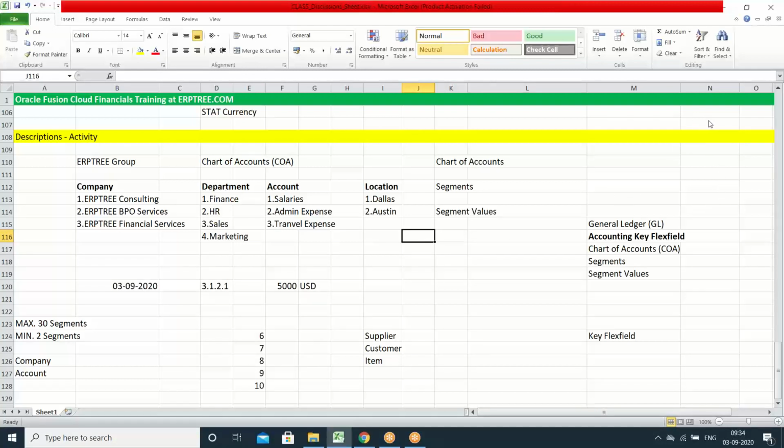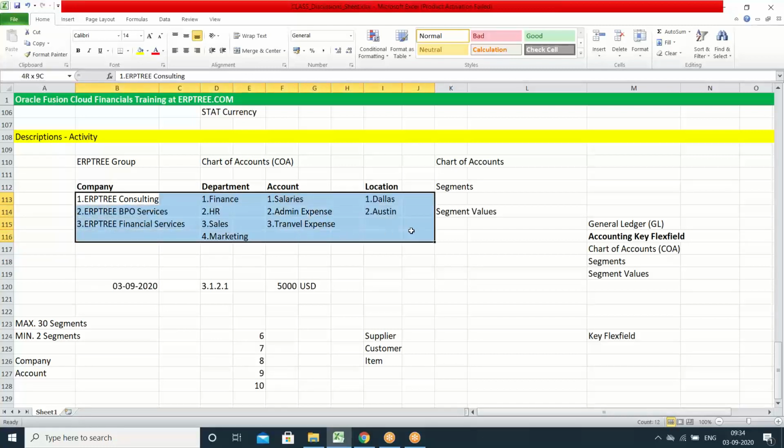I have a question regarding this segment. Can we update or change the value of a segment, or can we delete a complete segment? Yeah. Once you create the chart of accounts, whatever values you have within that, you can update. You can manage these values. You can add new values within this.